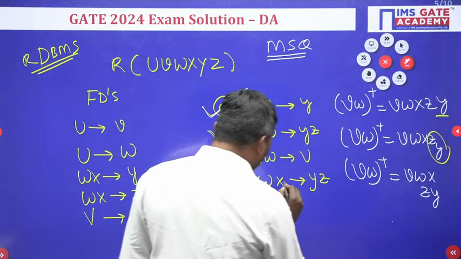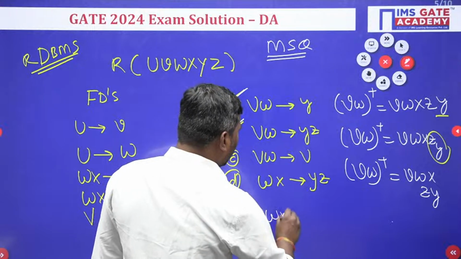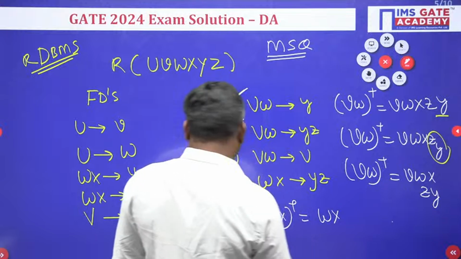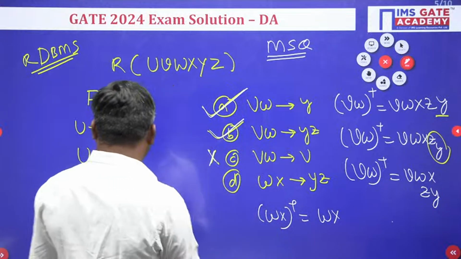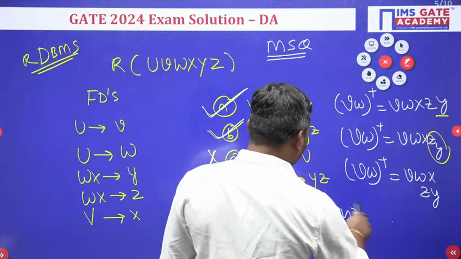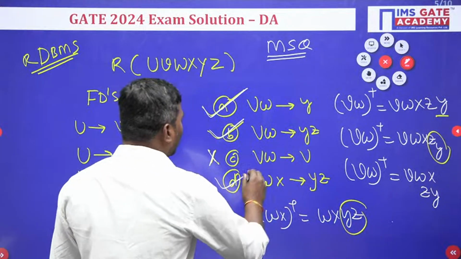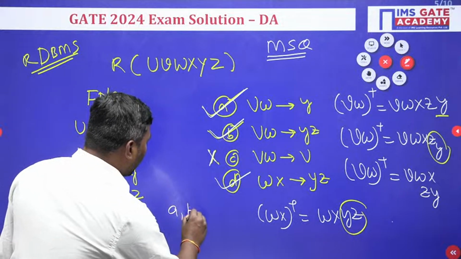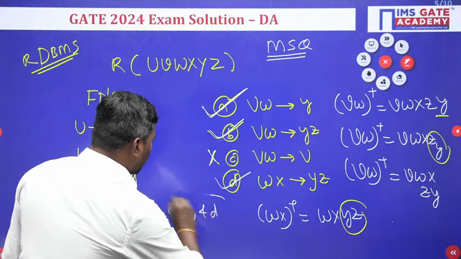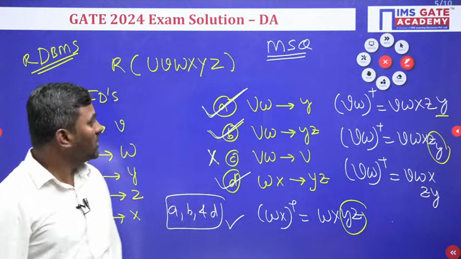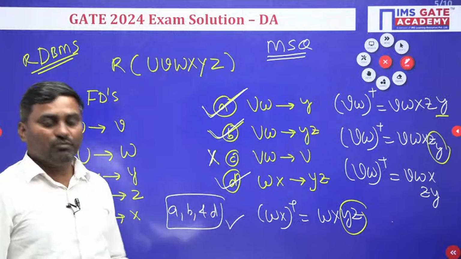Now WX plus: WX derives Y, WX derives Z, so YZ is included. So option D can also be determined. Hence options A, B and D are the answers for this question. I hope everybody understands the solution of this MSQ question.